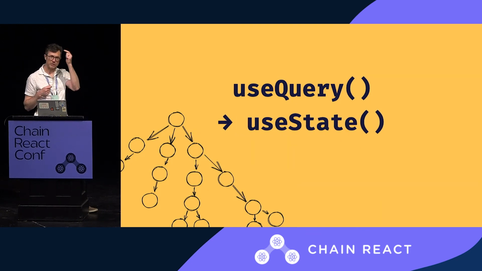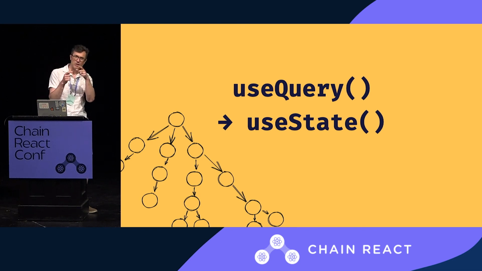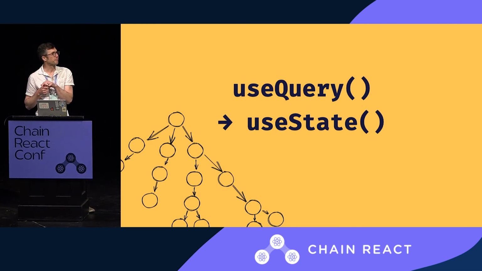What's going on is that each useQuery is calling useState in a microtask, which means that each one renders synchronously. If you use useState and useEffect, you'll get batched updates, or if you use it in a button tap event, but if you use it in a timer or a promise, then it won't be batched, and that was going on here.